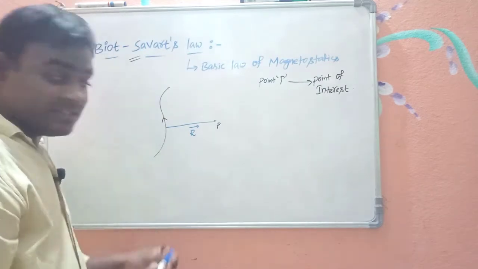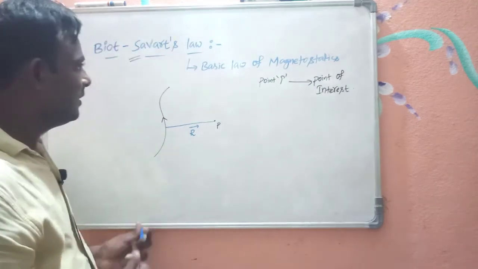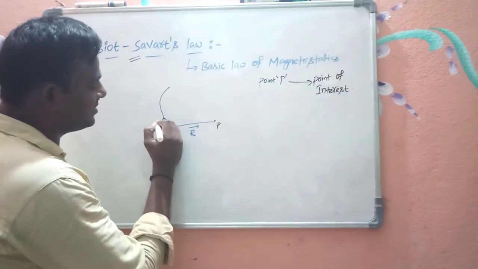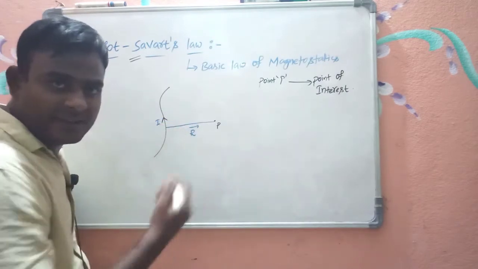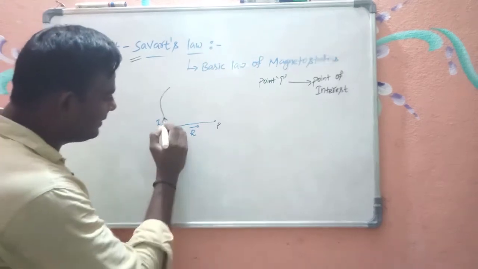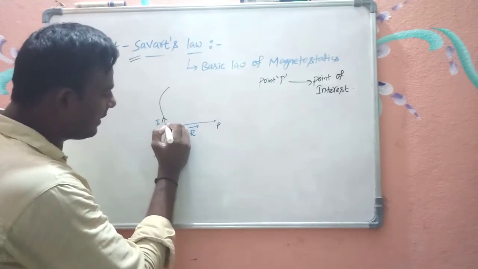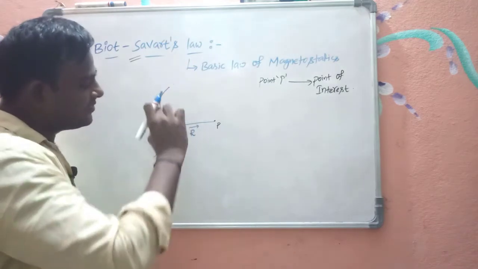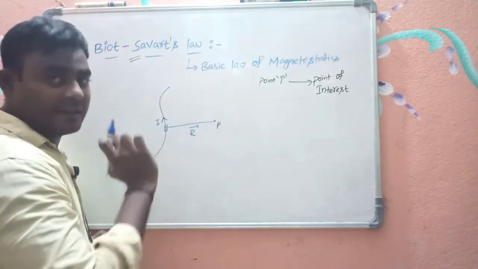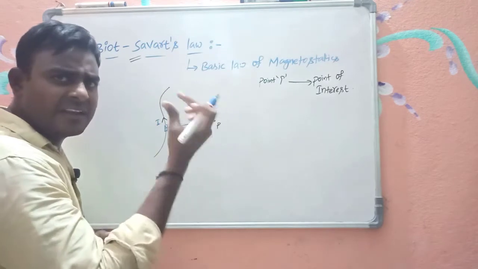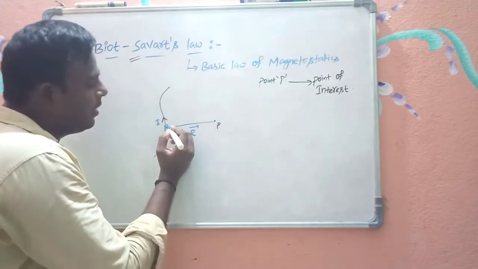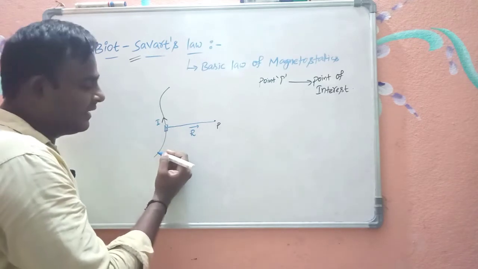Now, how can I state Biot Savart's law? Let us assume a current of I amperes is flowing through this conductor, and this is a small current element, a very small portion out of the entire conductor.